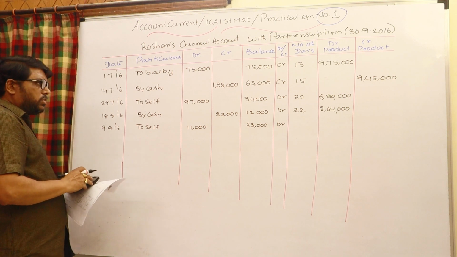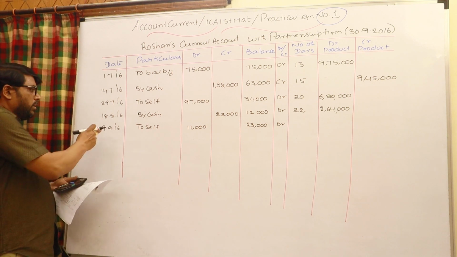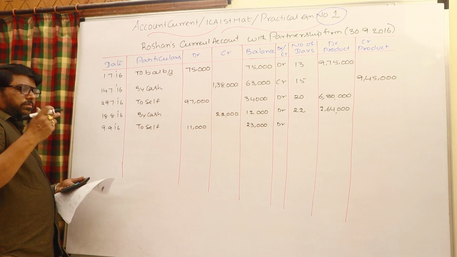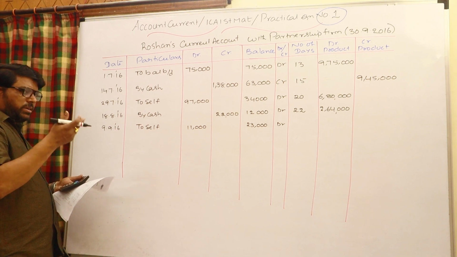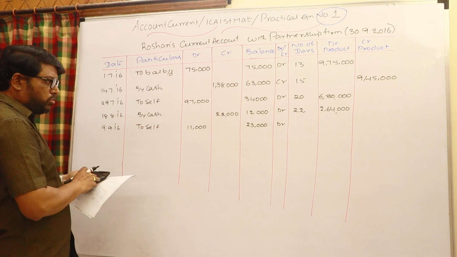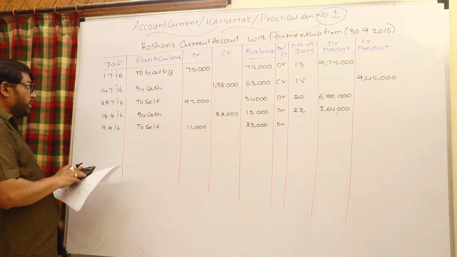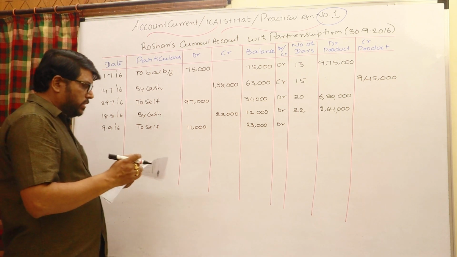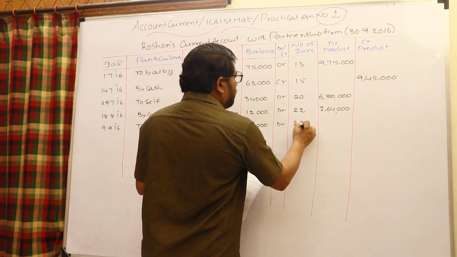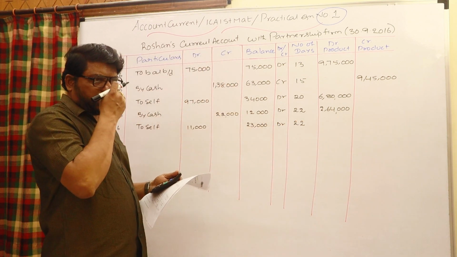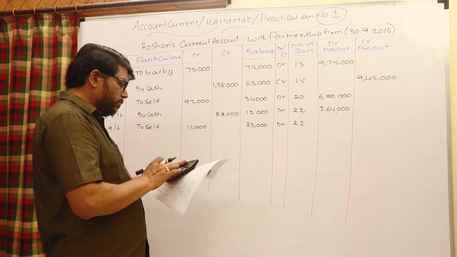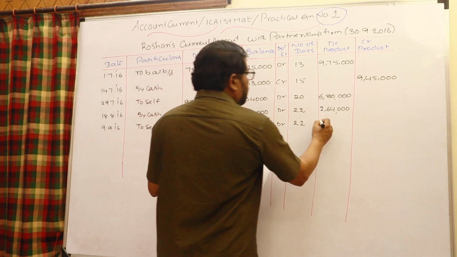Of course, this is the last transaction. You have to consider the number of days till the end. In September, 21 days are there. But even October 1st you have to consider, because for the end transaction you can consider the last date also, the next month's beginning date, because that will be the same balance for the next day also. So 21 plus 1, 22 days. 23,000 into 22, 5,06,000 debit product.